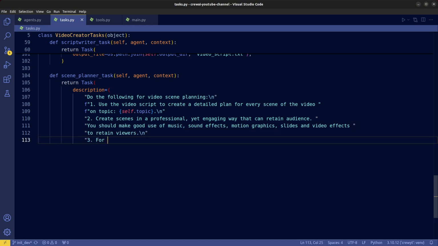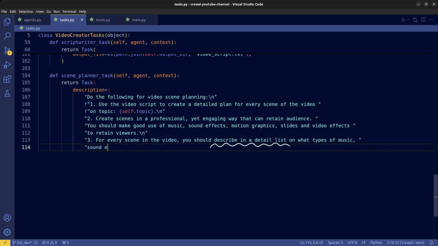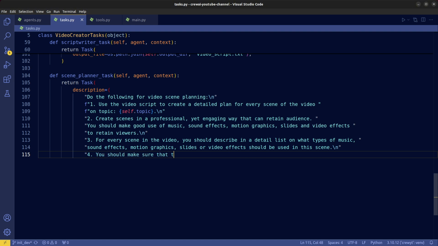This plan must include essential elements like the type of graphics, sound, and video effects to be used in each scene. Make sure that the flow between scenes is natural.